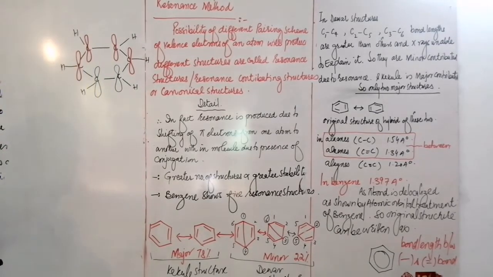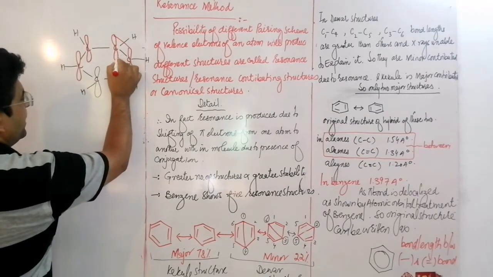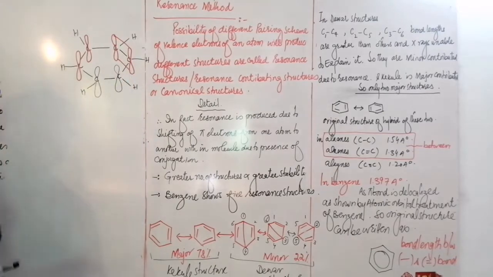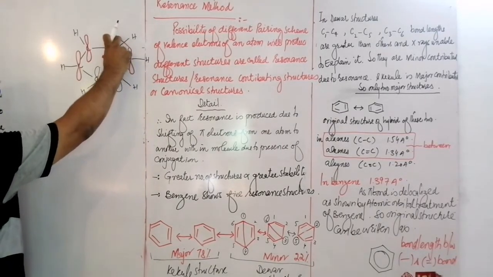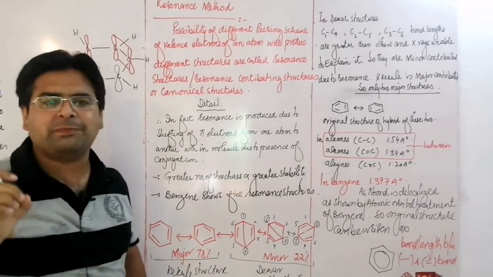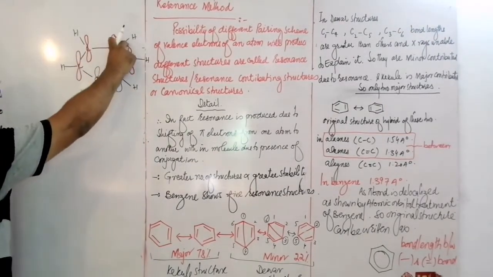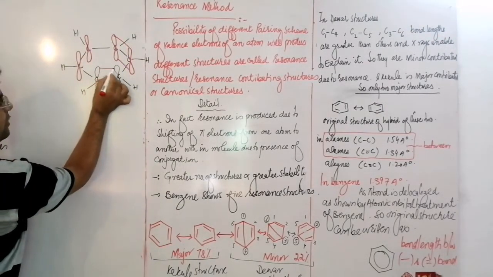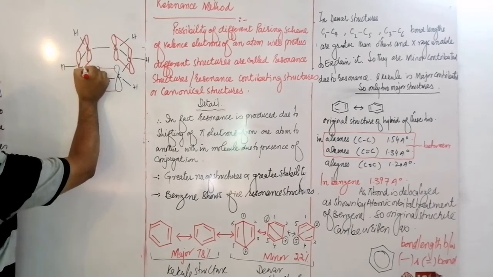These p orbitals can make pi bonds with one another. As shown in this figure, these two pi electrons, which are present in the valence shell, are making a pi bond. These two are making a pi bond. These two are making a pi bond.